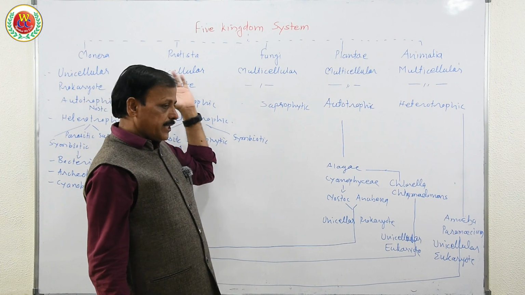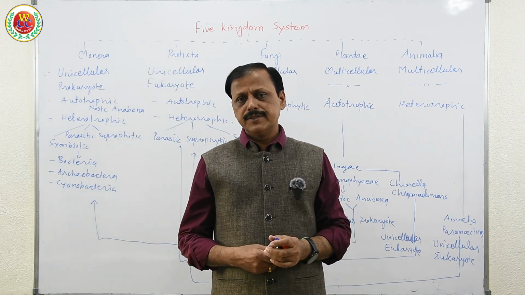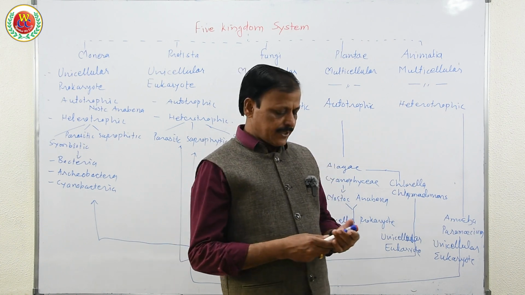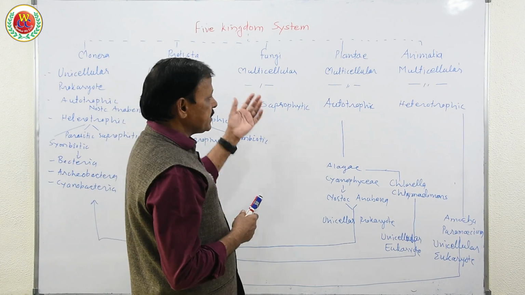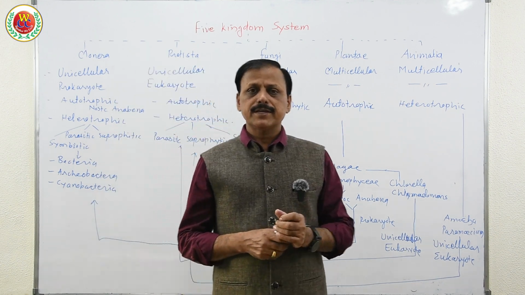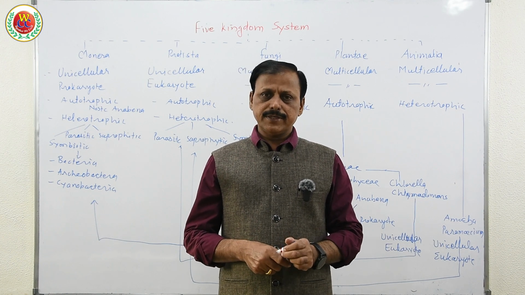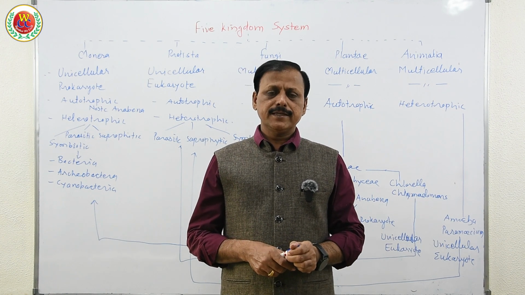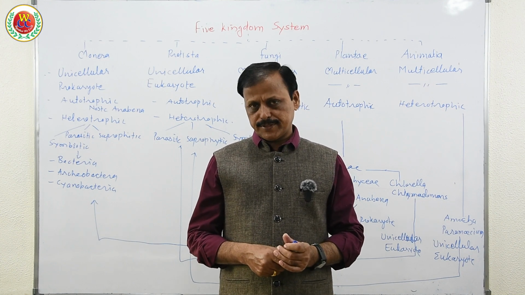So Monera, Protista, Fungi, Plantae and Animalia are the five kingdoms made by R.H. Whittaker as part of his system of classification. It was accepted by the scientific world at that time, and it made a base for the future system of classification.